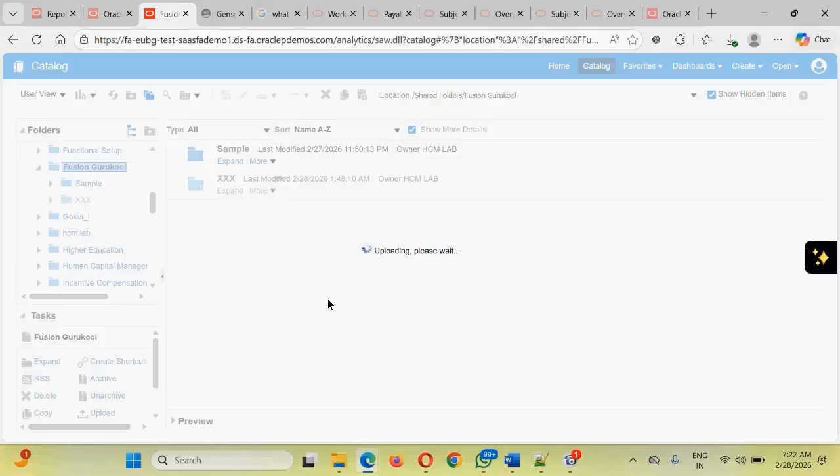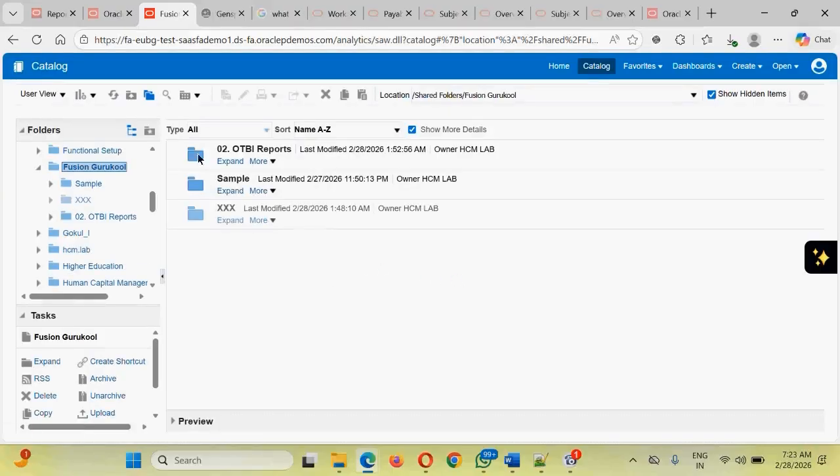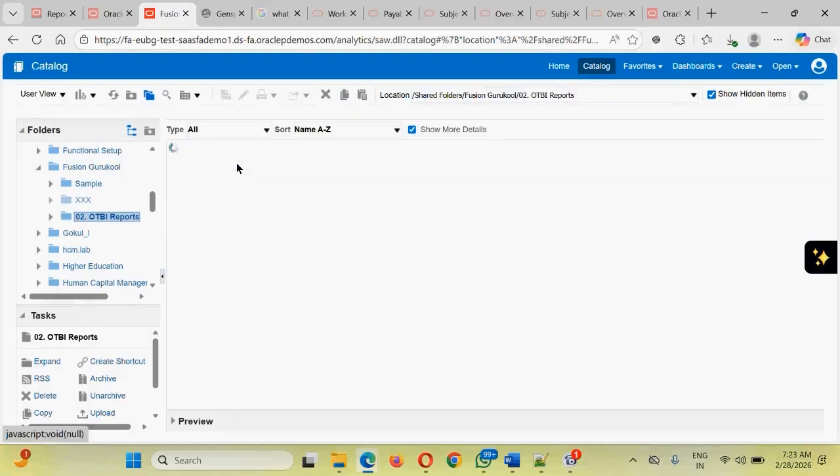Very important point, if somebody is asking or you are interested in how we will be migrating the things: we will be archiving from one instance, and we will navigate to the other instance, and we should be able to unarchive the things. Okay.